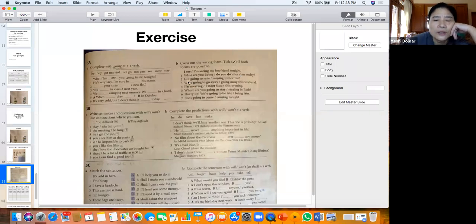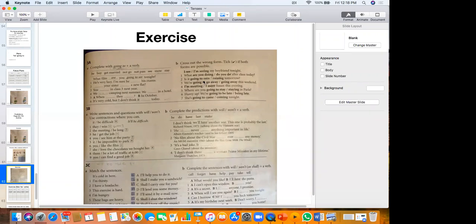So what about this one? Is it going to rain or is it raining tomorrow? Is it going to rain tomorrow? It is going to rain tomorrow.